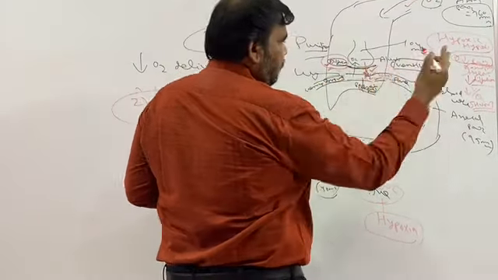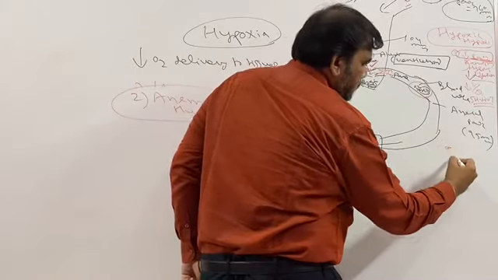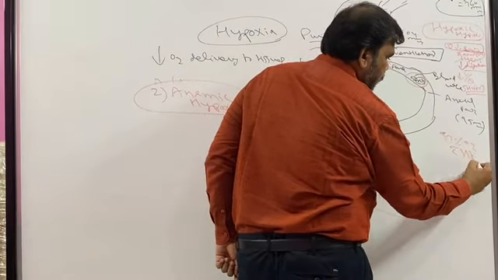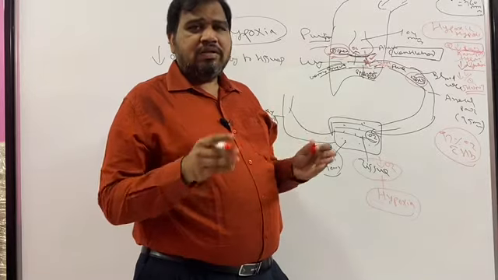You know, each gram of hemoglobin carries 1.34 ml of oxygen, and our normal hemoglobin is approximately 15 gram in 100 ml. So 15 gram will be carrying around 19.4 to 20 ml of oxygen. In fact, 97% of oxygen is carried with hemoglobin. Now imagine everything is normal, but hemoglobin is the problem. For example, in anemia, what do we call anemia? Quantitative and qualitative decrease in RBC or decrease in hemoglobin.